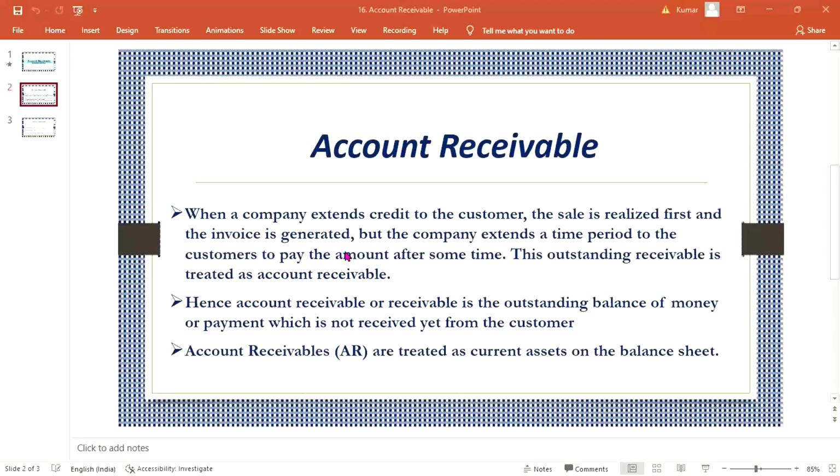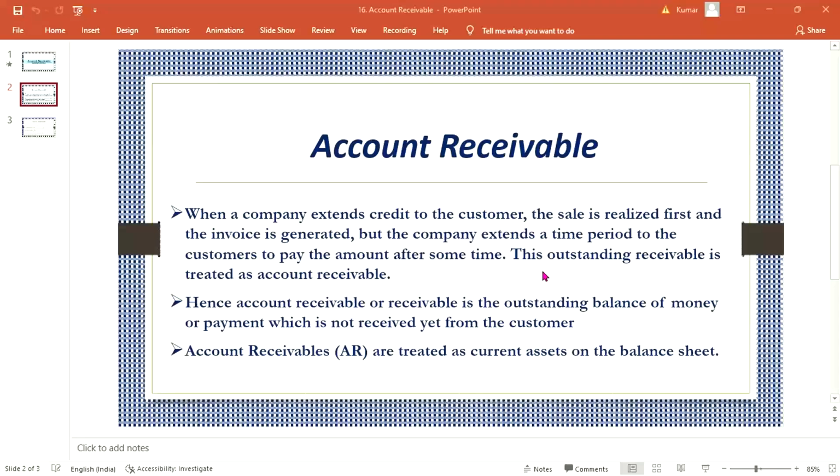They need a time period, let's suppose after 1 month or 2 months or 3 months, they are going to make the payment. That is, the company extends a time period to the customer to pay the amount after some time.